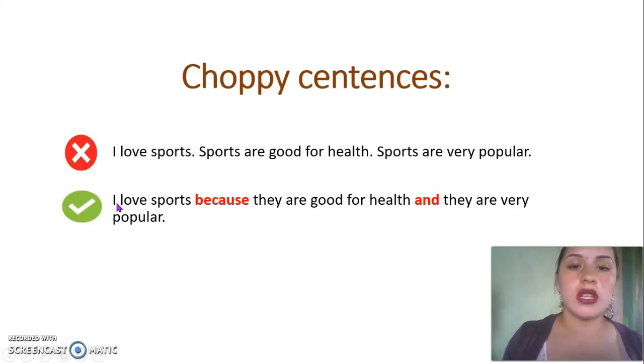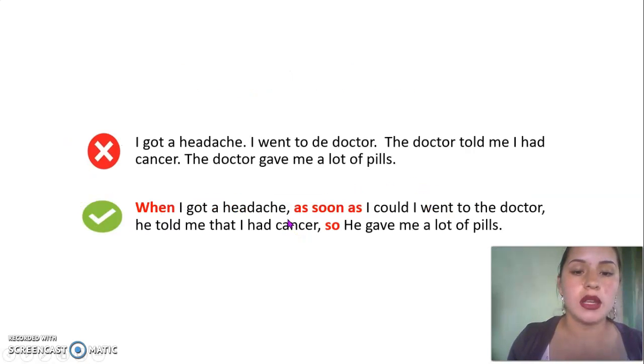The best way to fix it would be to add a coordinator or subordinator. For example, I love sports because they are good for health and they are very popular. Here we have another example.